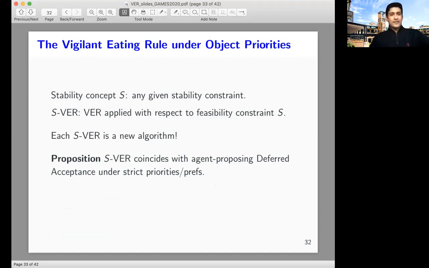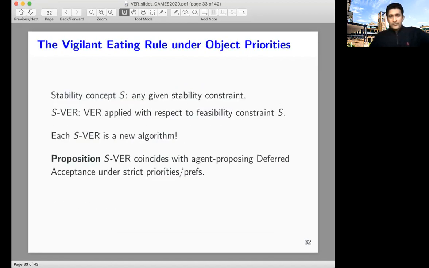So our main idea is that we treat this stability concept, a generic stability concept S, as a set of feasibility constraints, and then we can apply the VER algorithm. So SVER is an algorithm which is achieved by applying VER with respect to the set of feasibility constraints S, where the set of feasibility constraints S corresponds to the stability concept S, which could be one of the 4 stability concepts that are in the previous slides.